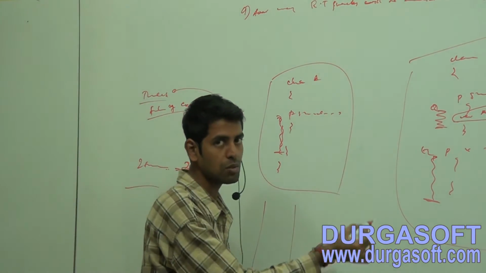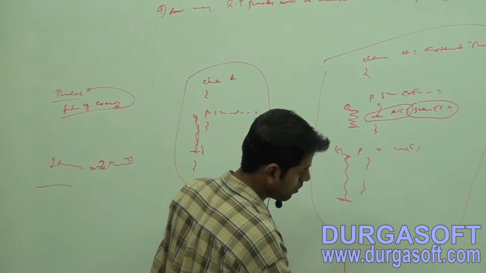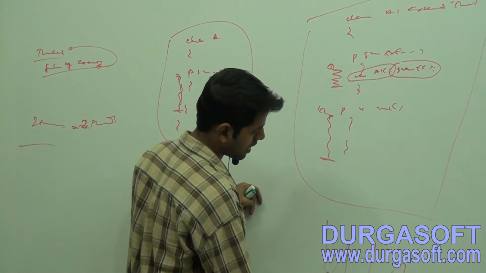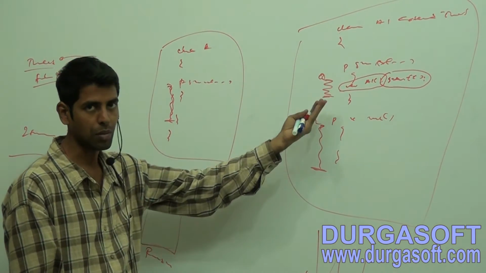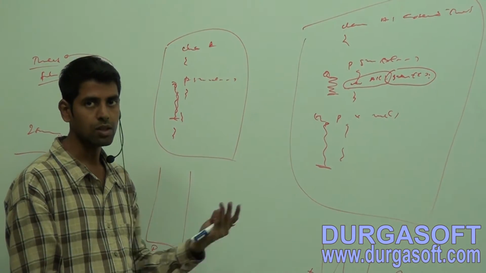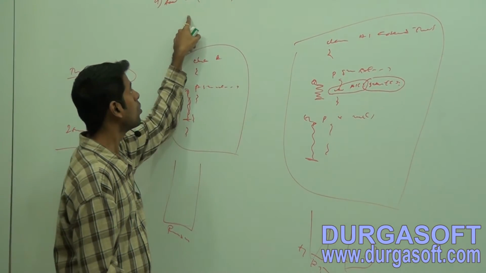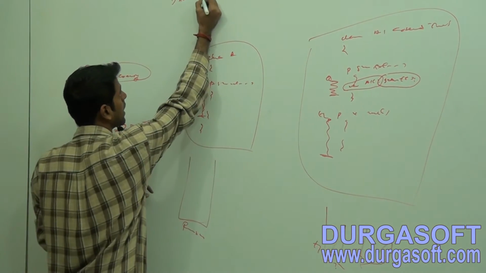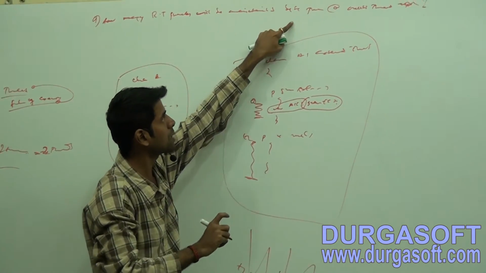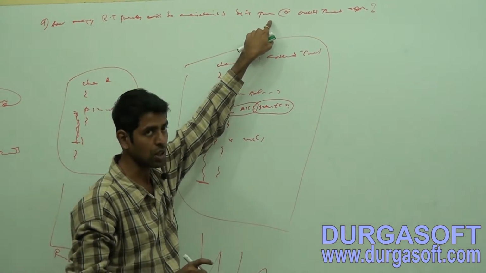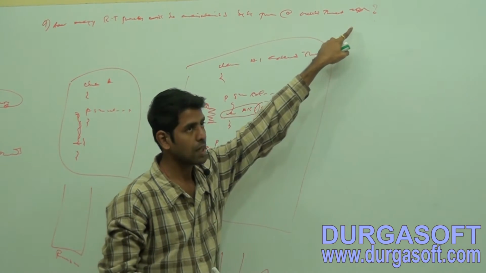How many runtime stacks now? Two runtime stacks. One is for the main thread and the other for the new thread. So how many runtime stacks will be maintained by the JVM in a multi-thread application?